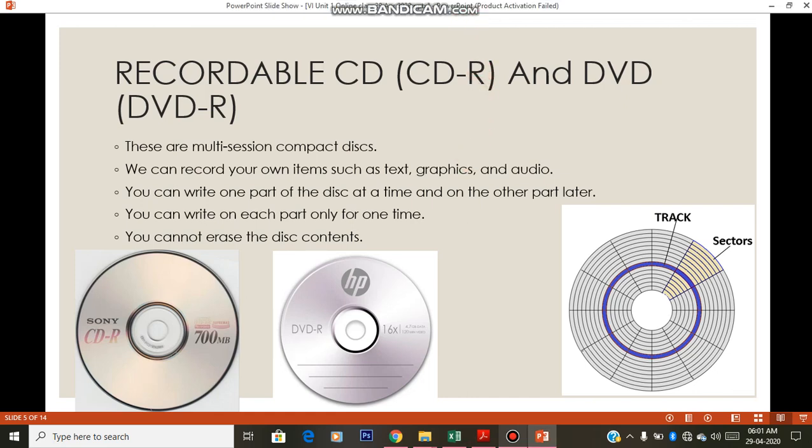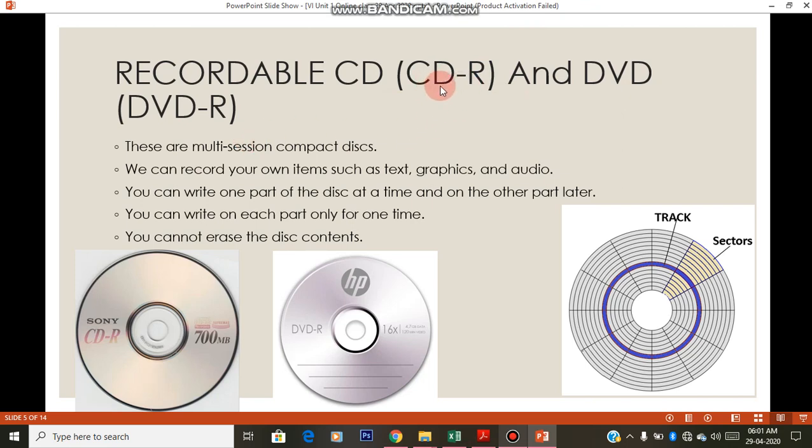Under optical discs, under CDs itself, we have different types of CDs and DVDs. These are the different types under optical discs. First one is recordable CD and DVD. Both are recordable.